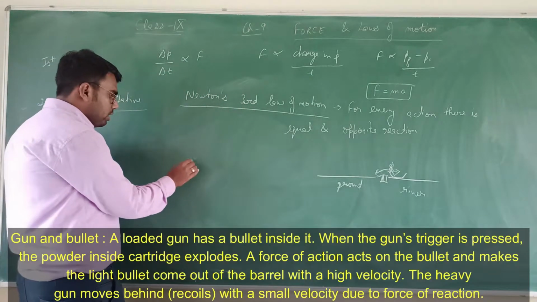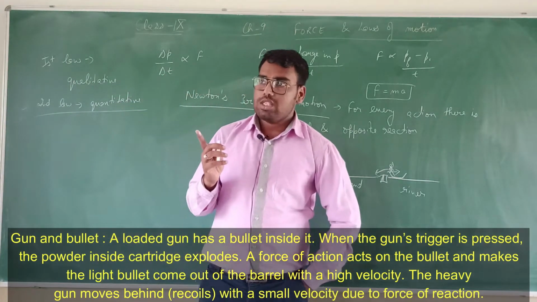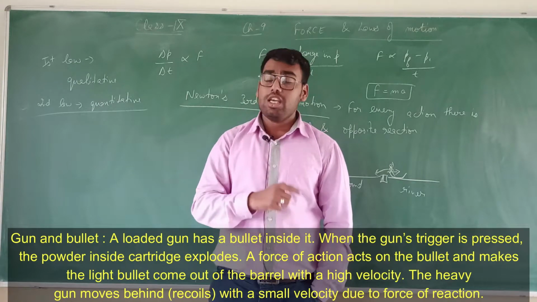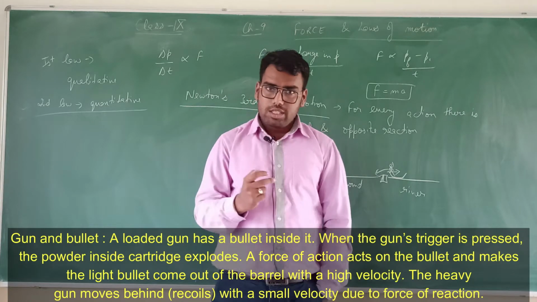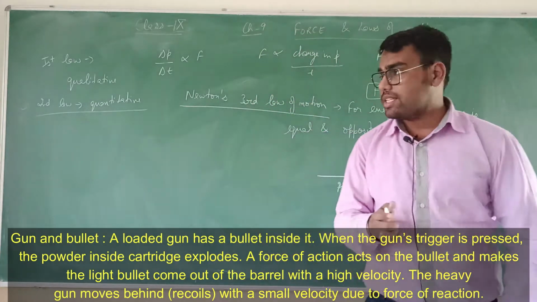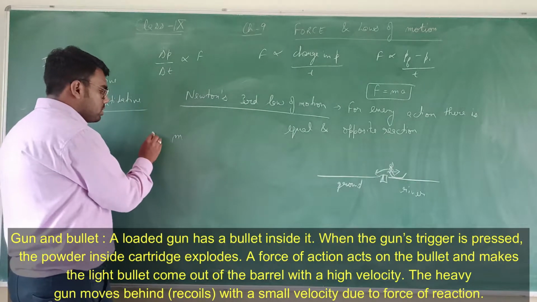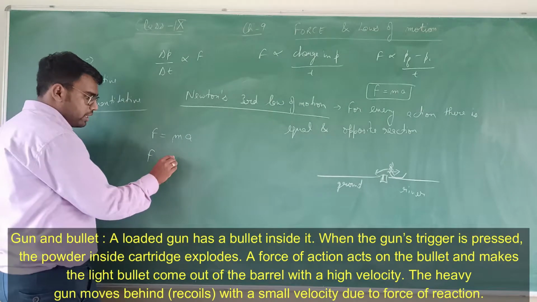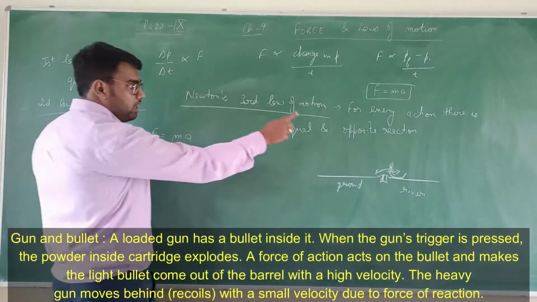Similarly, when we fire a bullet, the force is applied by the gun on the bullet, and the same amount of force is applied by the bullet on the gun. If I say force is equal to ma, then the force applied by the first object is equal to the force applied by the second object, but equal and opposite.